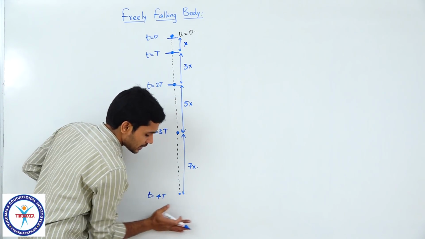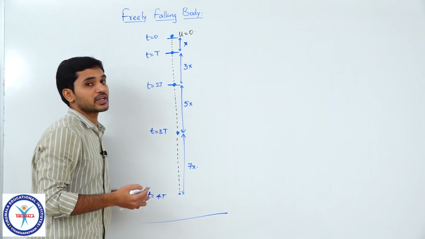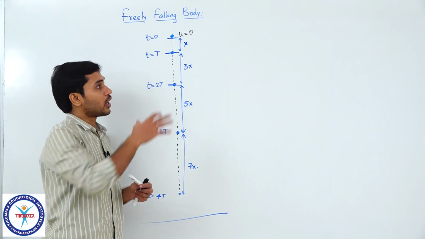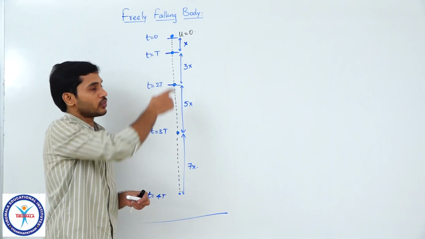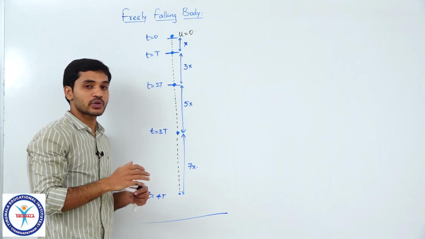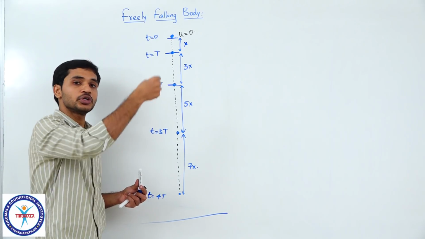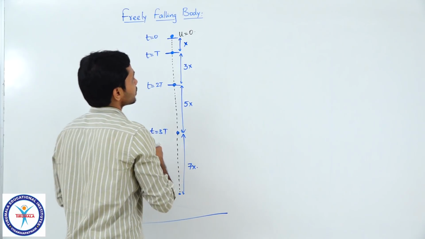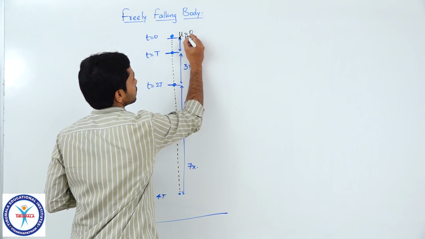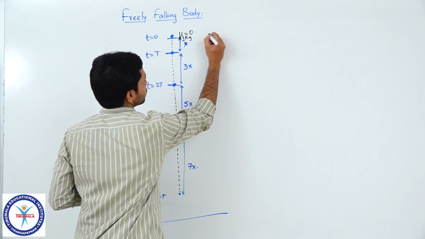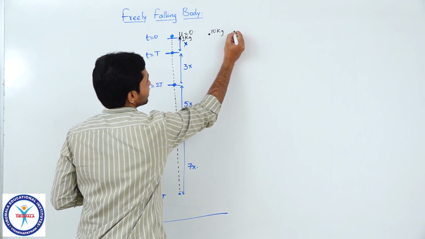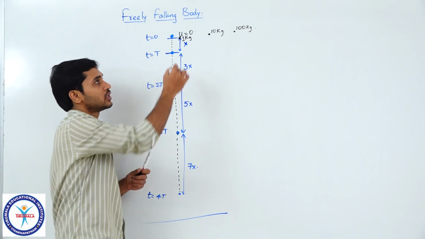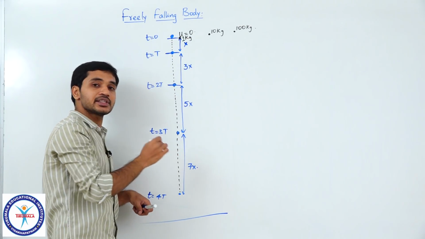So, this was an experimental observation which was made long back, and we can explain how these ratios, 1:3:5:7, arise by using the equations of kinematics and the concepts of uniform acceleration. Clear? Irrespective of the body, whether the body has a mass of 1 kg, 10 kg, or 100 kg, each and every mass was observed to travel distances in the same ratio.